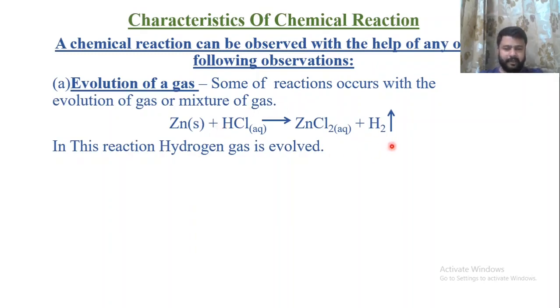In this chemical equation you can clearly see an upward arrow, which means this H2 is a gas. Zinc is solid, HCl is aqueous, and aqueous means mixed with water. So in this chemical reaction, hydrogen gas is evolved.